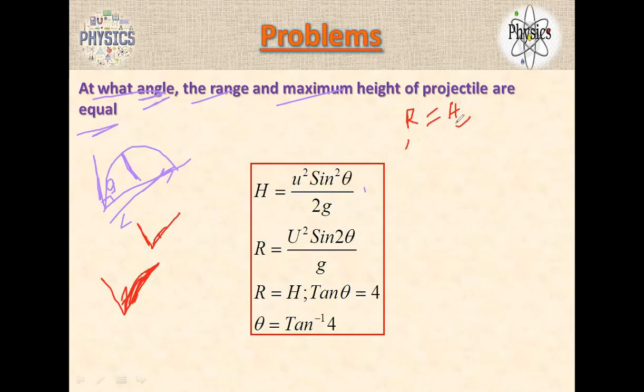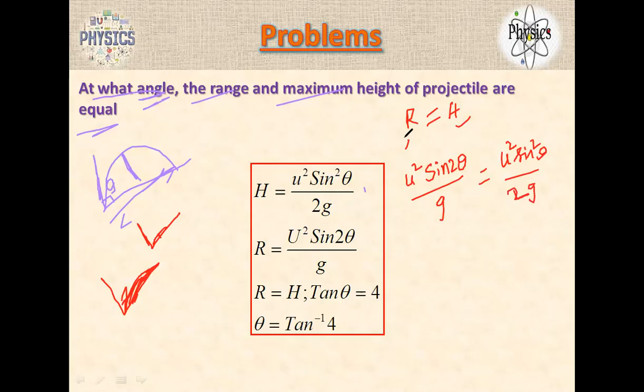What is the range equation? R equals U square sine 2 theta by g. And what is the maximum height equation? U square sine square theta by 2g. Now g and g get cancelled. So both are equal now.